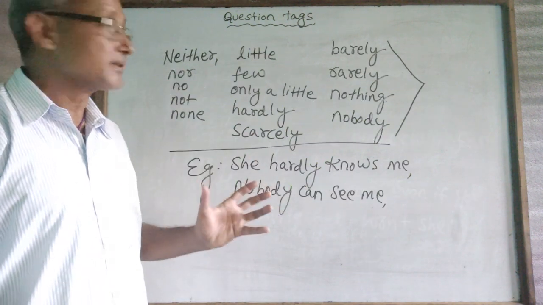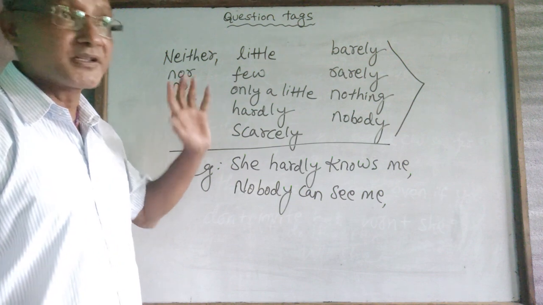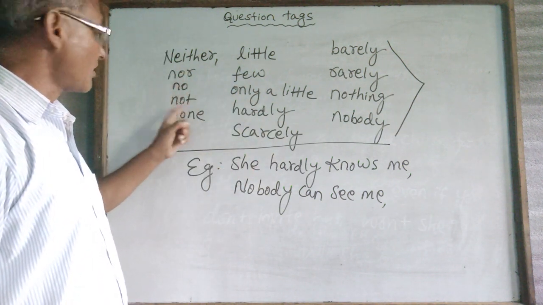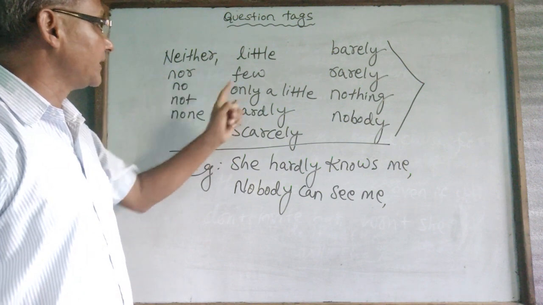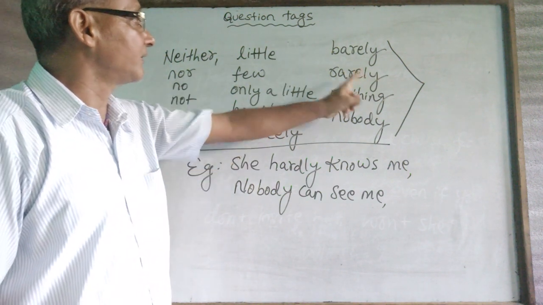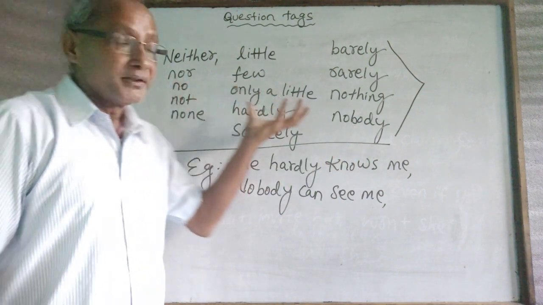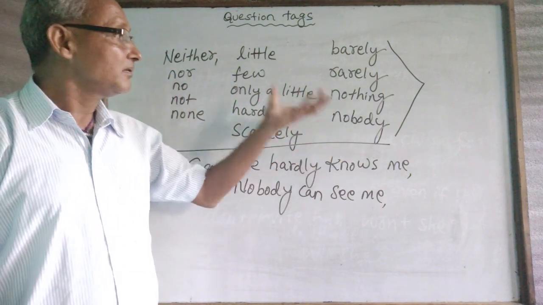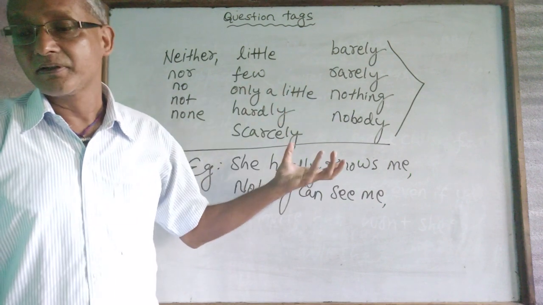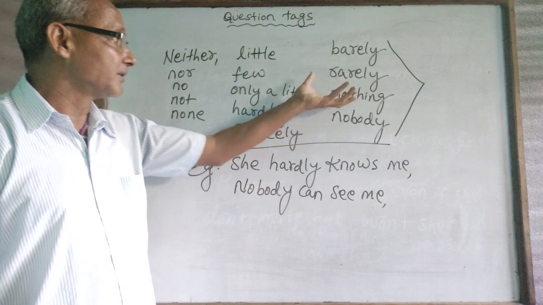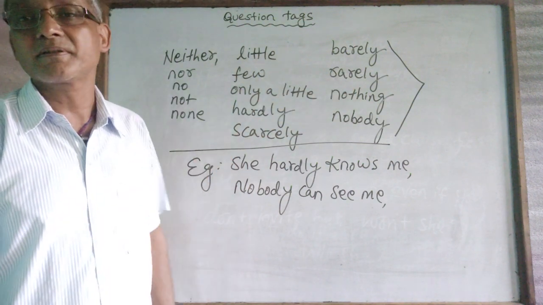So there are words like this. If a statement possesses these words: neither, nor, no, not, none, little, few, only, a little, hardly, scarcely, barely, rarely, nothing, nobody, remember they will have positive tags because they are all negatives.